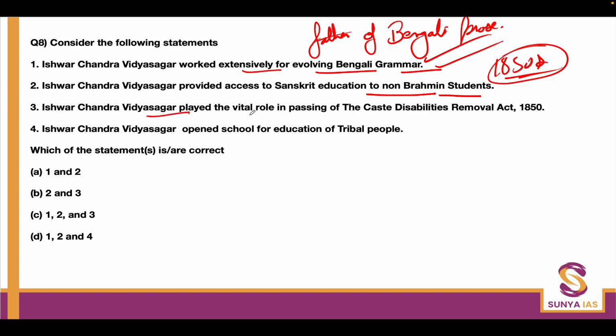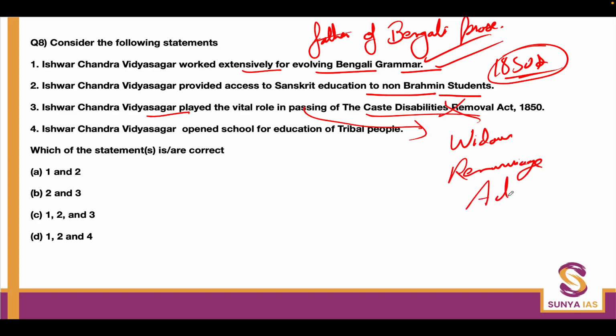Then, Ishwar Chand Vidyasagar played the vital role in passing the Caste Disabilities Removal Act. No. He played a vital role in passing the Widow Remarriage Act (1856) and not the Caste Disabilities Act. Okay, so the third statement is wrong.